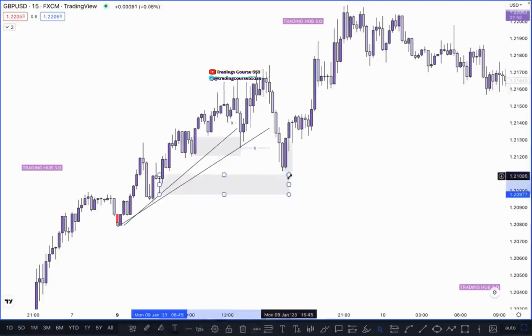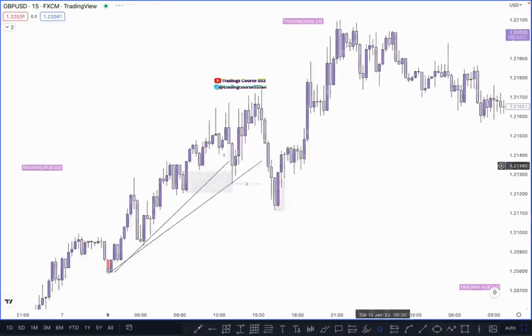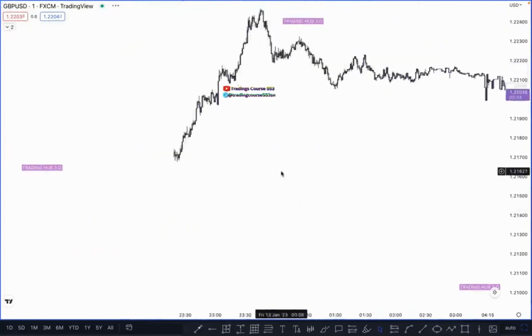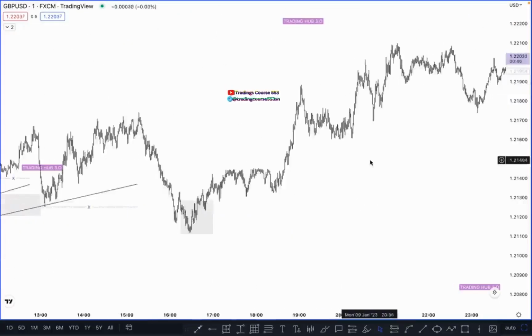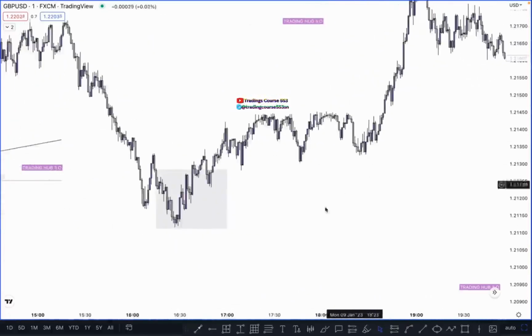Now let me show you exactly in a lower time frame how we can react and take entry. Let's switch into the 1 minute chart, then you can see more clearly how we can identify the same point. So this one is our POI. As you know, this one is our single candle order block at this point.